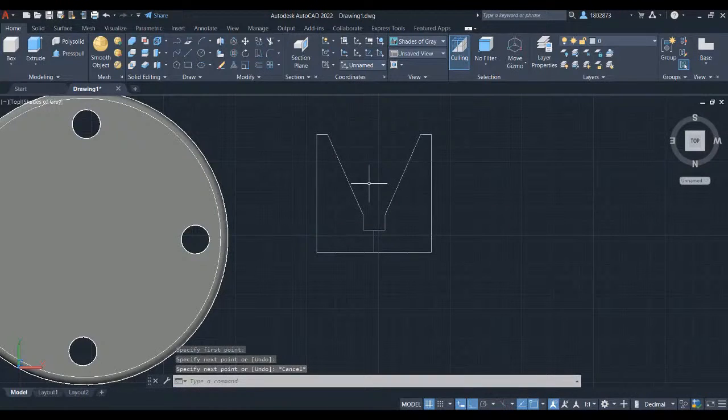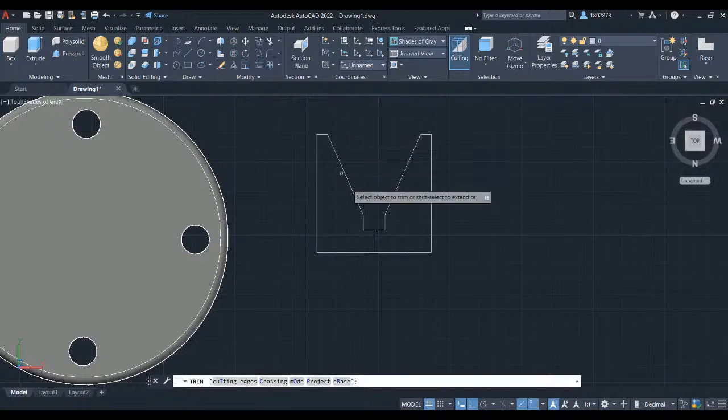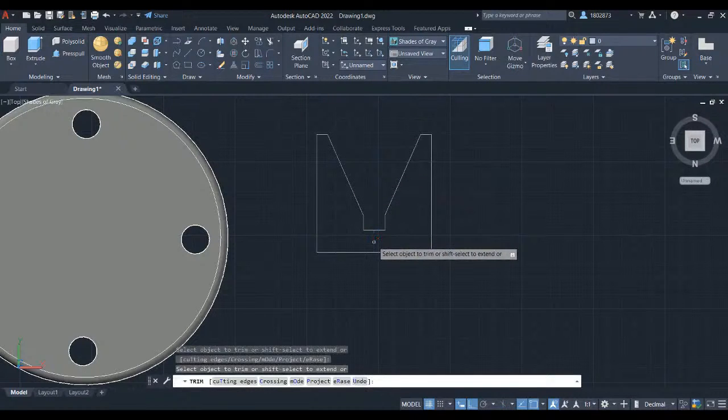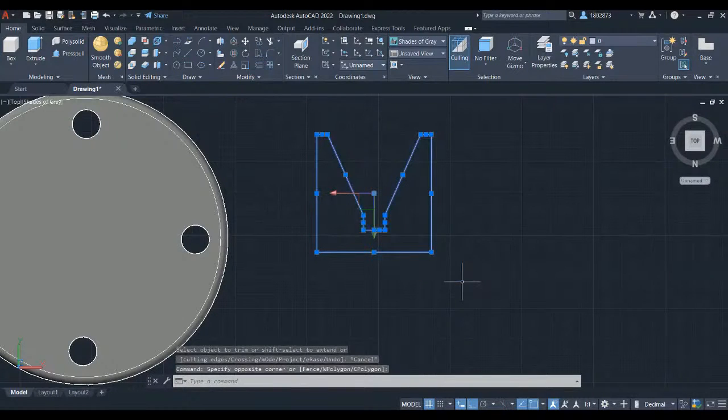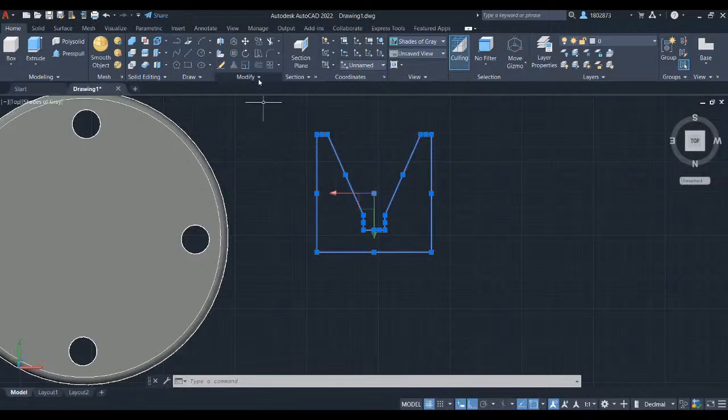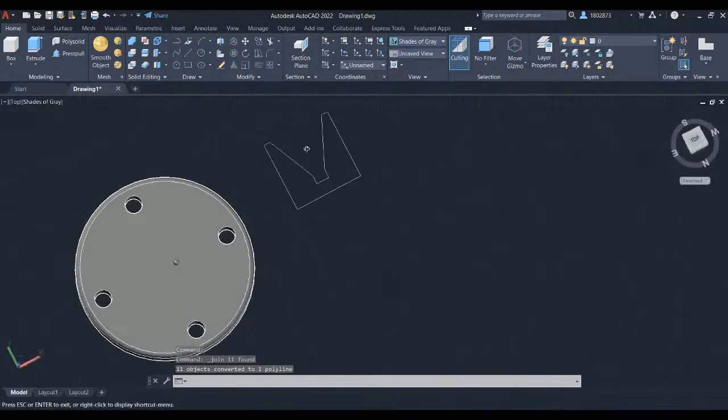Let's trim out the lines that are not included to the sketch of the V block. Grab the trim command in the modify panel and select the line to trim. Press escape. Let's create a window selection to easily select all the objects. And let's convert these lines to a single polyline. Head over to modify panel and under that, select join. Let's do a 3D orbit by holding shift key and wheel button.